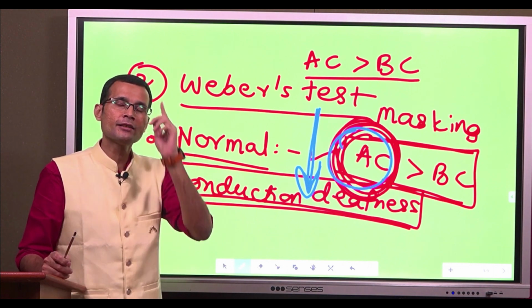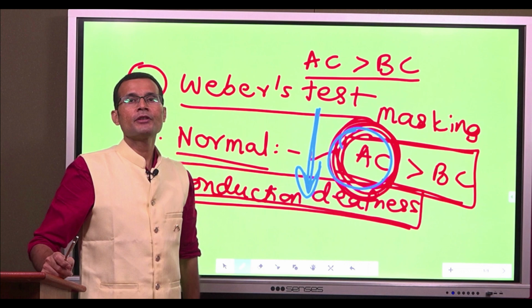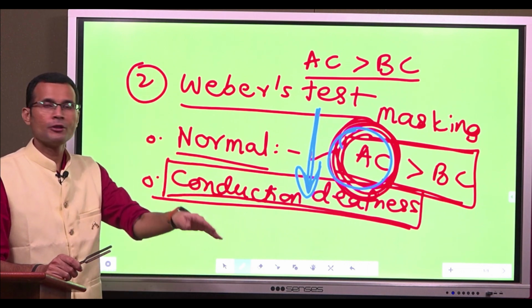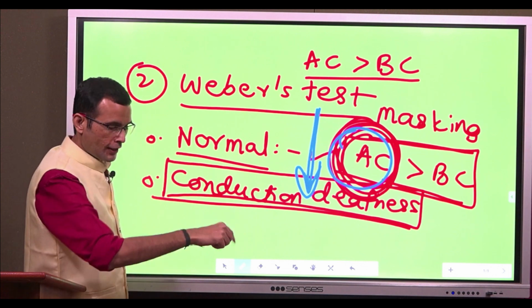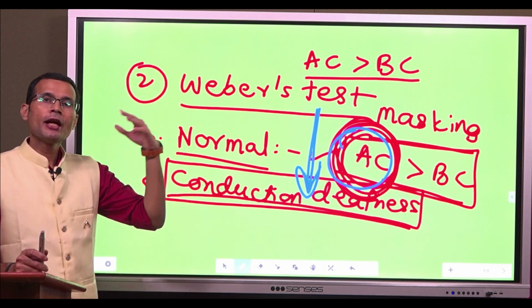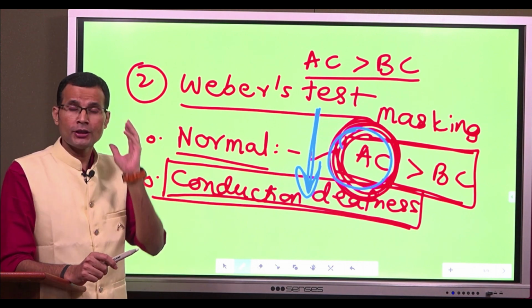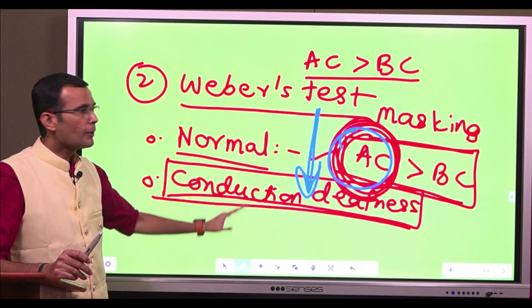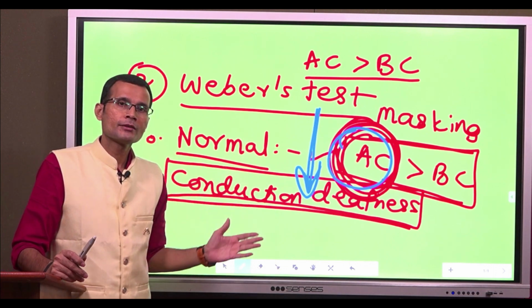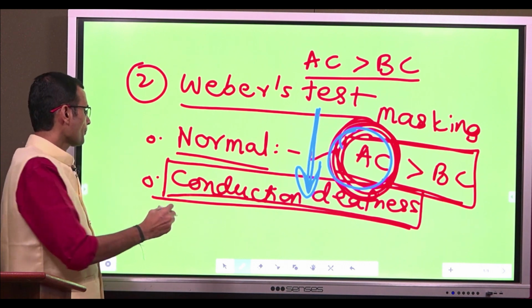And now the patient says the sound is getting lateralized to the left ear, conduction deafness diagnosed, confirmed. So we had Rinne negative in the left ear, and then in Weber's test, the subject says sound is heard better on the left side, conduction deafness confirmed.